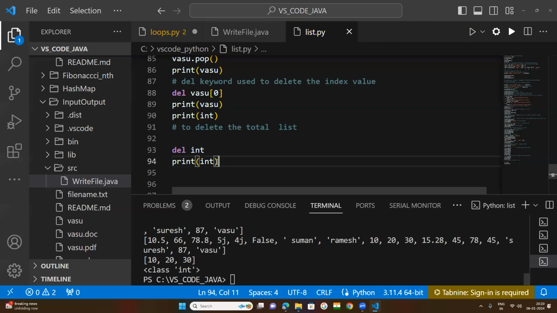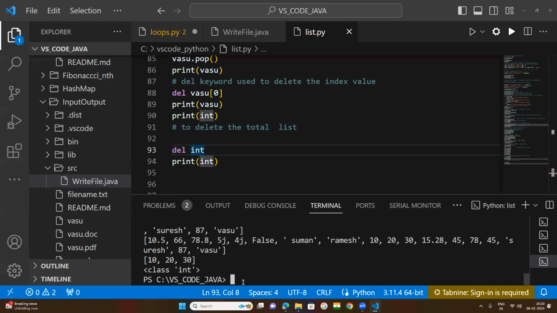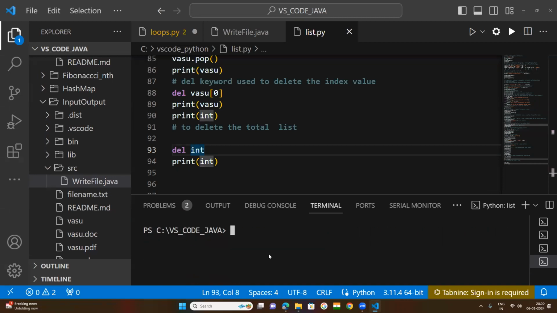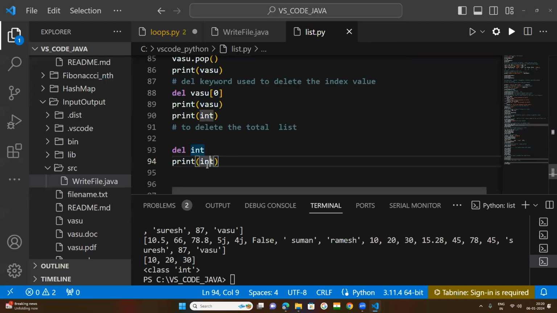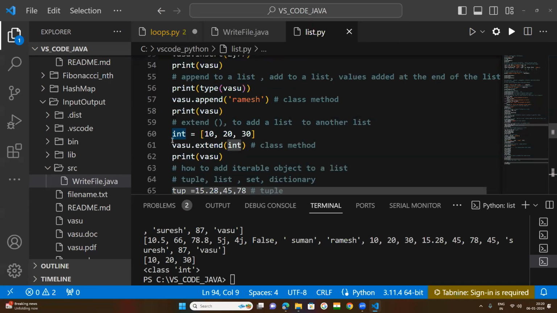Now if I go for the print statement of int, what are we getting? Int is a list that is having 10, 20, 30. It is holding these integer values.